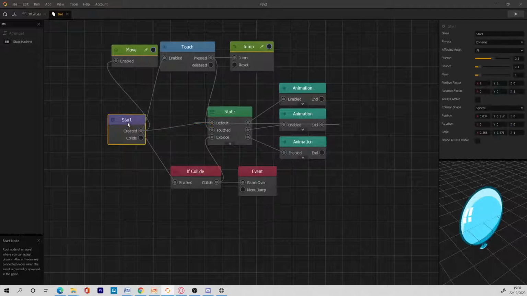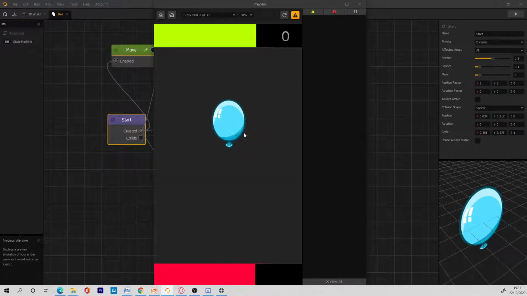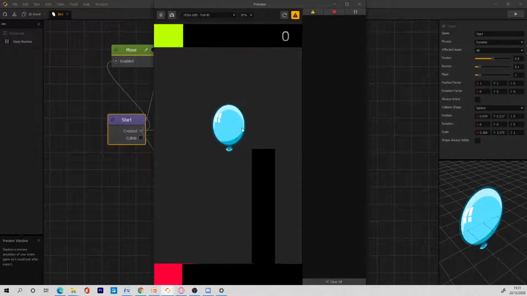So to fix the rotation, I'm sure it's this one right here. We need to set every rotation factor to 0, so that it does not rotate.